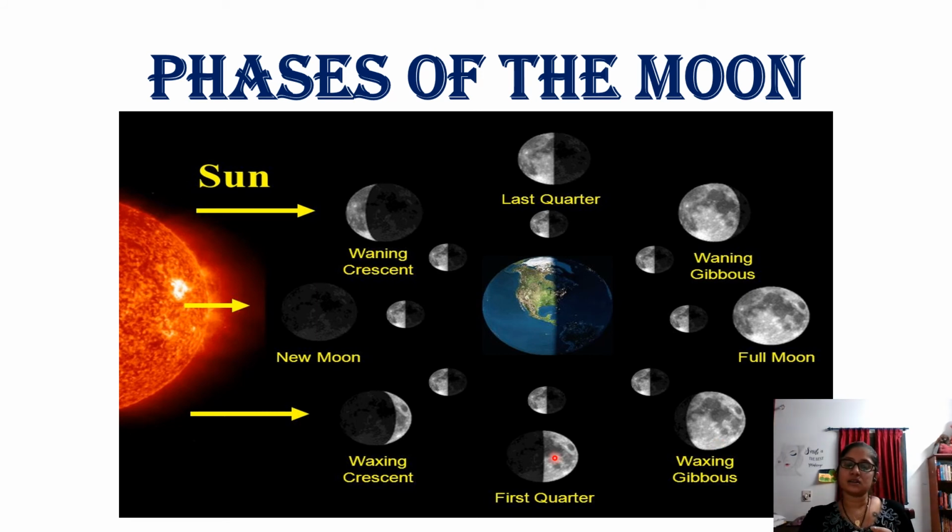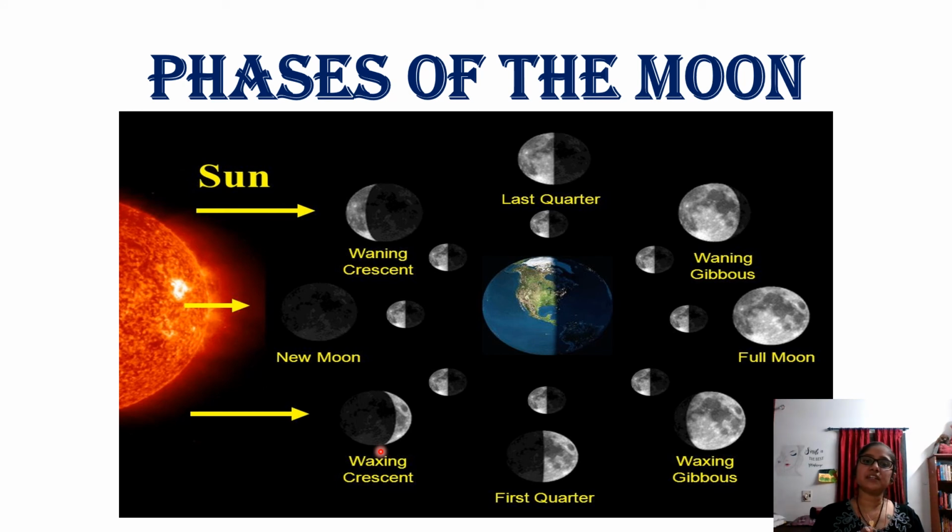Next comes the first quarter. First quarter is when it again comes to the position of the last quarter, on the opposite side. You can see half of the moon. Again it starts to decrease, as if someone is breaking it and taking it away. You will feel like that when you note it down daily. Next you will get the waxing crescent. It again decreases its size, and again you can see a banana shape, but this time it is opposite. First time it faces the right hand side, this time it faces the left hand side. So that is waxing crescent.